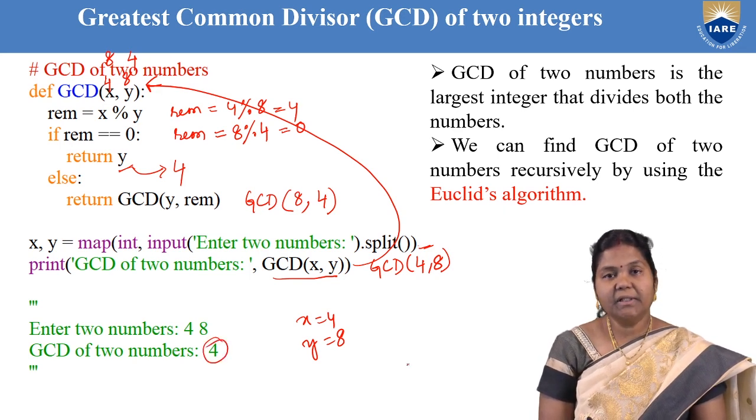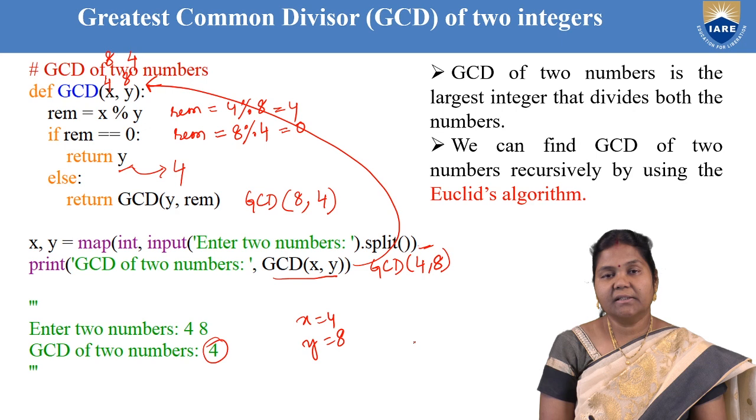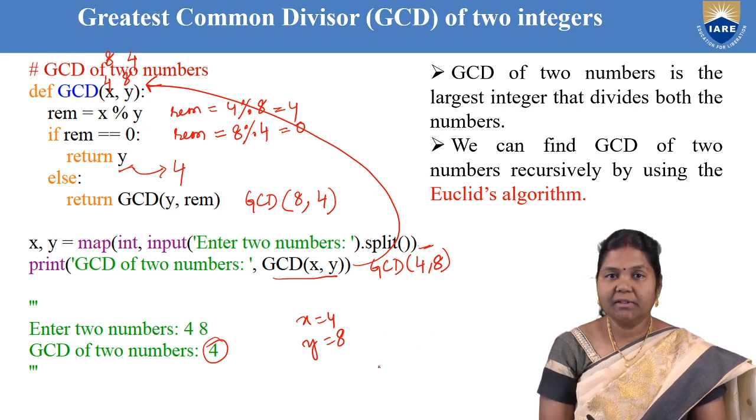This is the simplest Euclid's method to find the GCD. Here the GCD function is called by itself. That is called direct recursion, where the function calls itself to find the GCD.